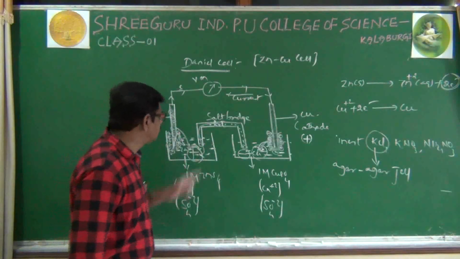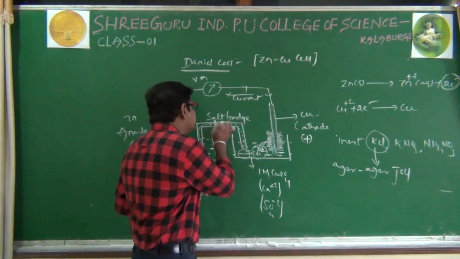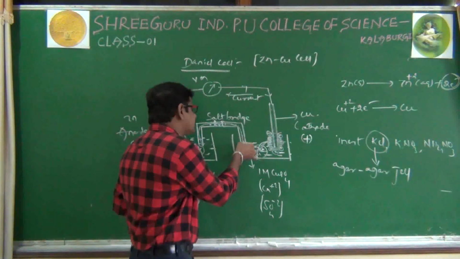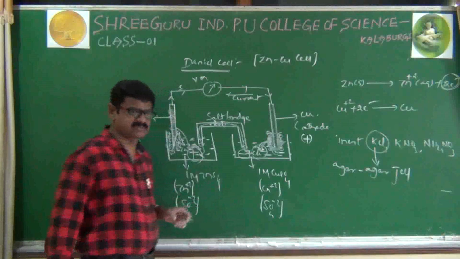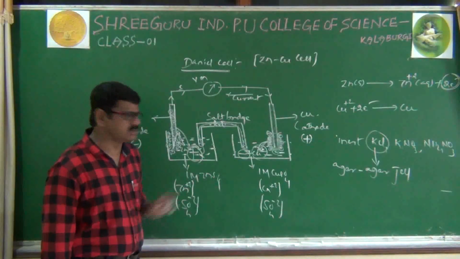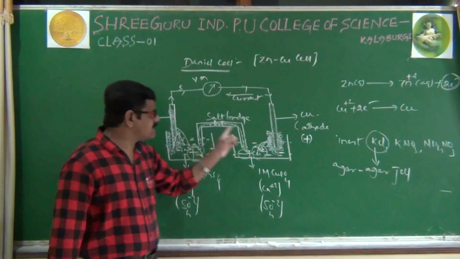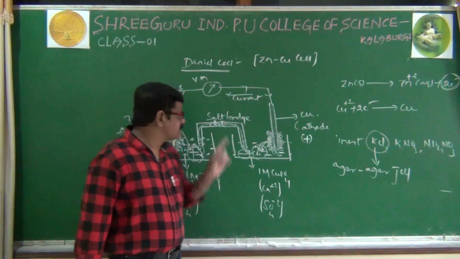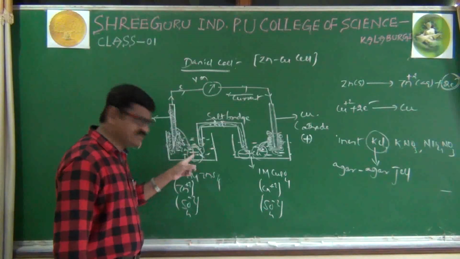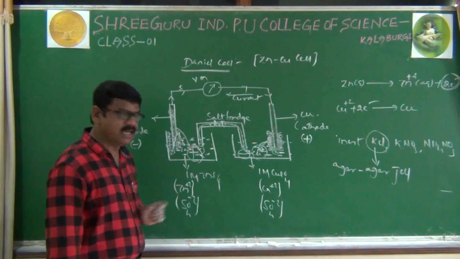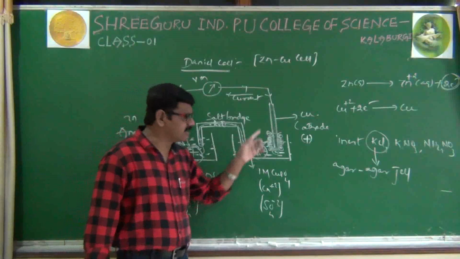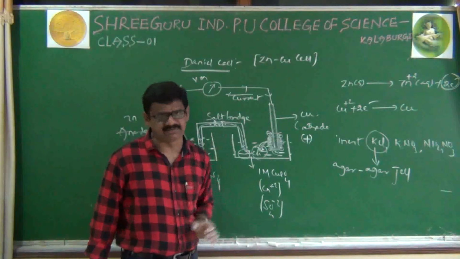At the same time, K plus ions also diffuse through the salt bridge and nullify the excess minus ions. Minus ions are coming into the first half cell, plus ions are coming into the second half cell. These minus ions nullify excess plus ions and these plus ions nullify excess minus ions in the second half cell.